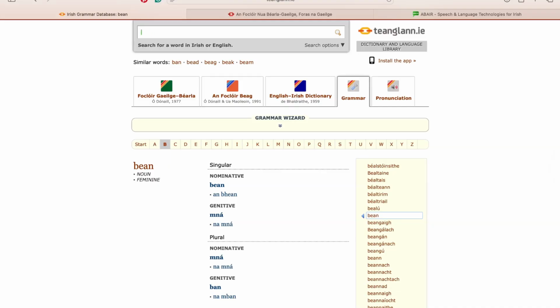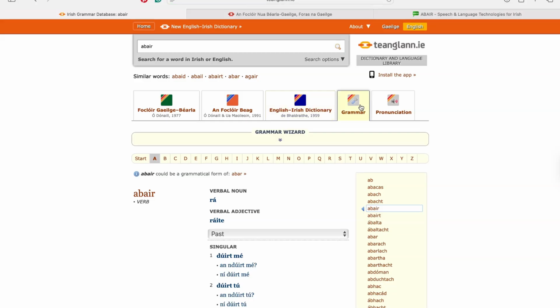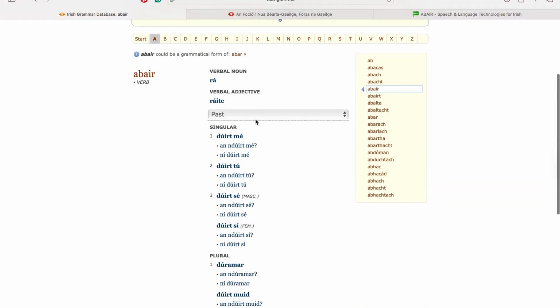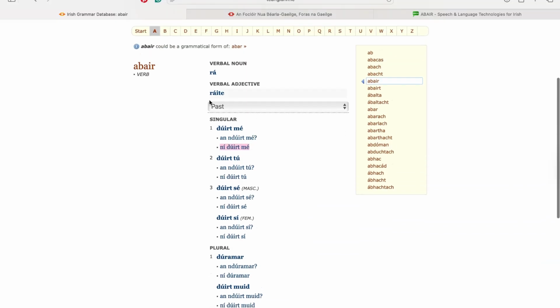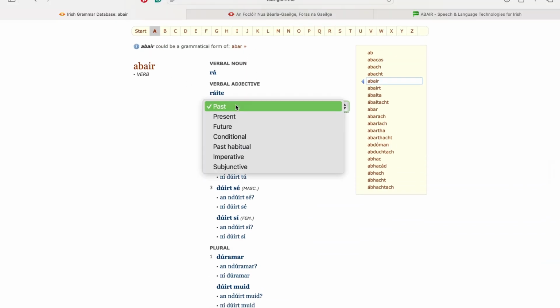Now, if you type in a verb in here, let's go for abair, which is an irregular verb, to say. You type a verb under grammar, you'll get what that verb is in all of the tenses, and you'll get what it is in the question form, and you'll get what it is in the negative form. So we have abair, the verb to say. In the past, we'd say dúirt mé, I said. An ndúirt mé, did I say. Ní dúirt mé, I didn't say.